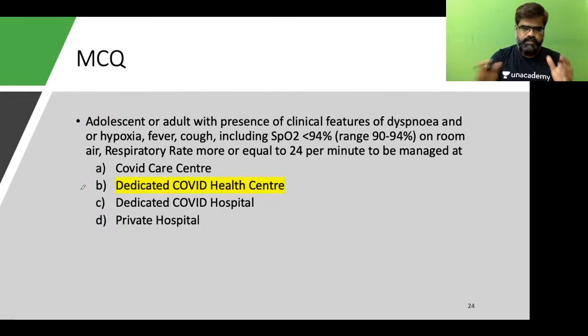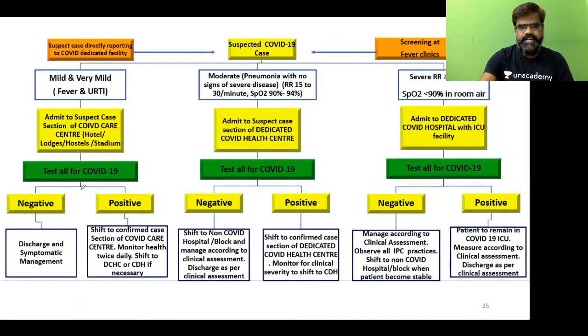Now, how do you segregate this? Try to understand. Mild, very mild cases will go to COVID care center. Moderate signs and symptoms, where you have respiratory rate between 15 to 30, SpO2 90 to 94%, this goes to dedicated COVID health center.